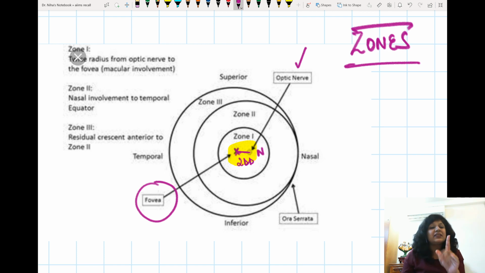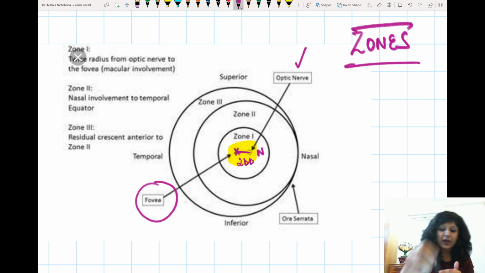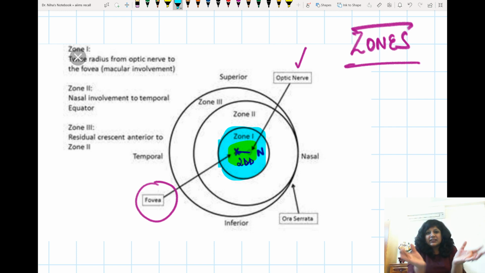This becomes the radius of the zone 1. So it is concentric to the optic disc and the fovea and the radius of the zone 1 will be double the distance between the optic disc and the fovea.